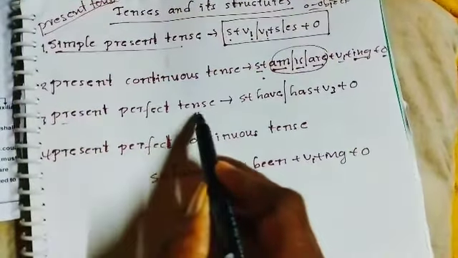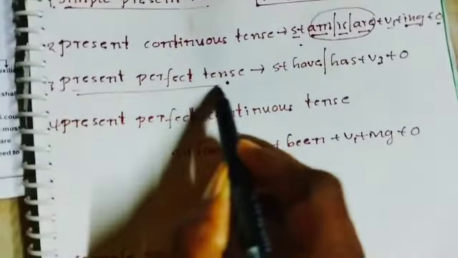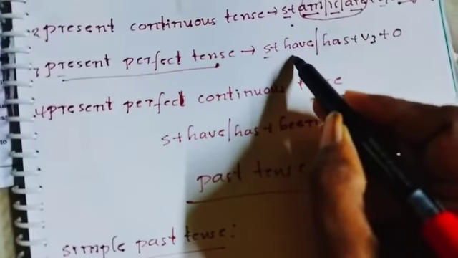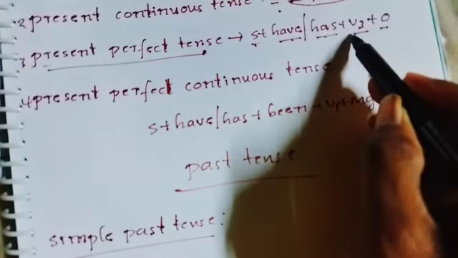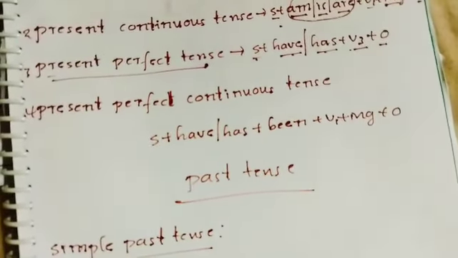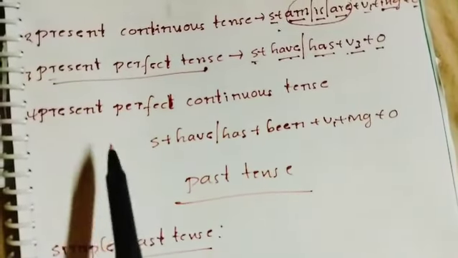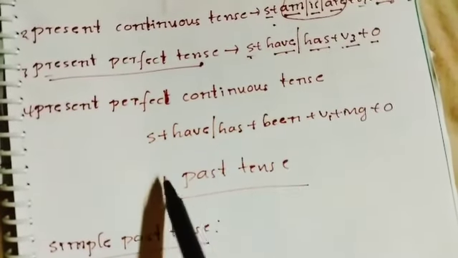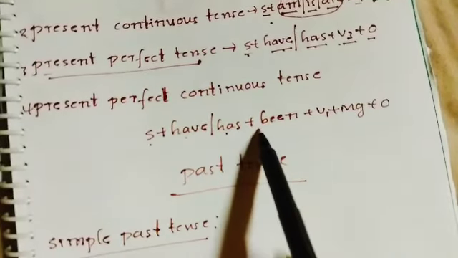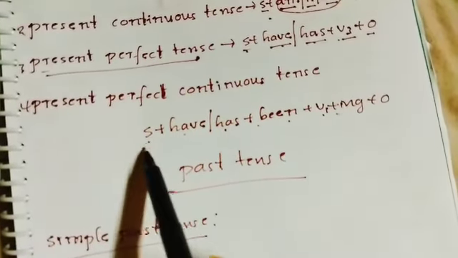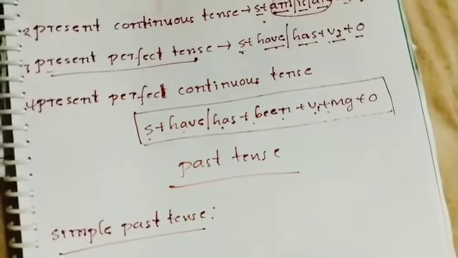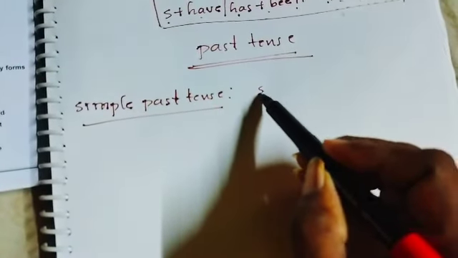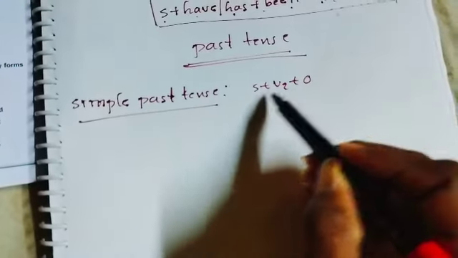Next, present perfect tense. The structure is subject plus have or has plus V3 plus object. Next, present perfect continuous tense: subject plus have or has plus been plus verb 1 plus ing plus object. Next, past tense and its structures. Simple past tense structure is subject plus V2 plus object.